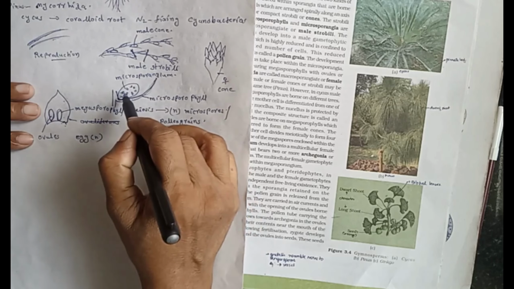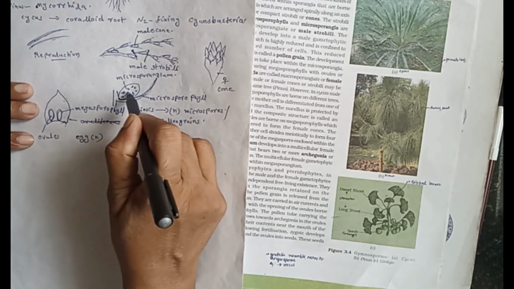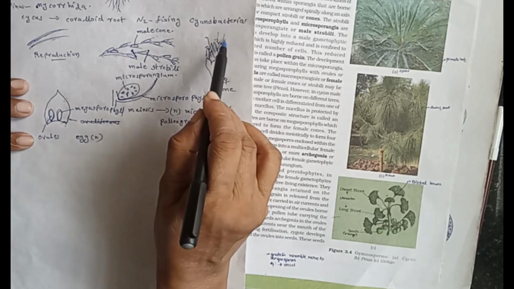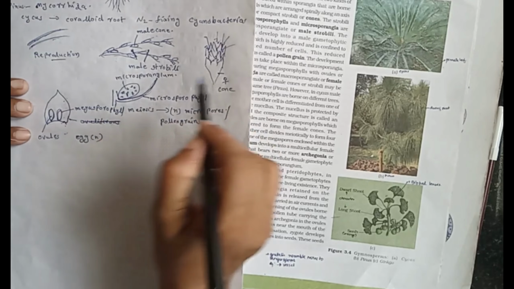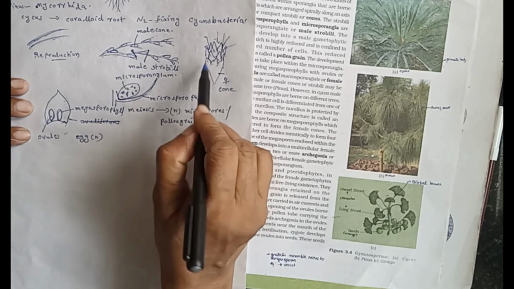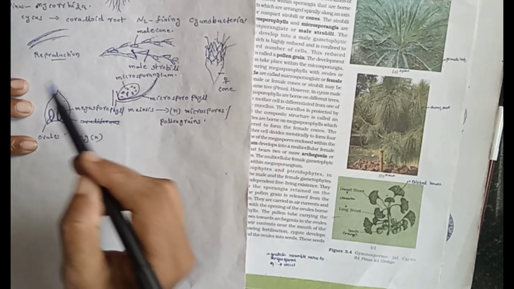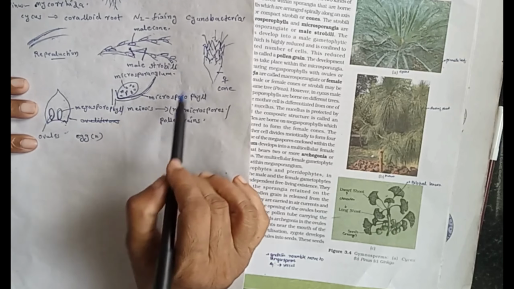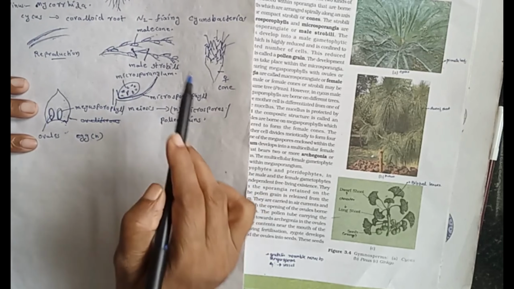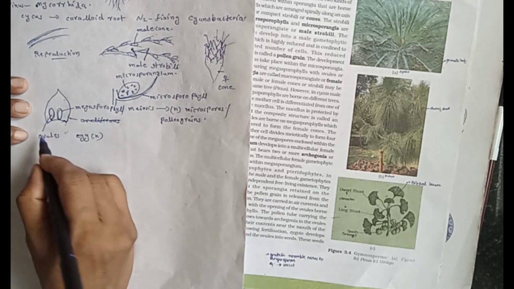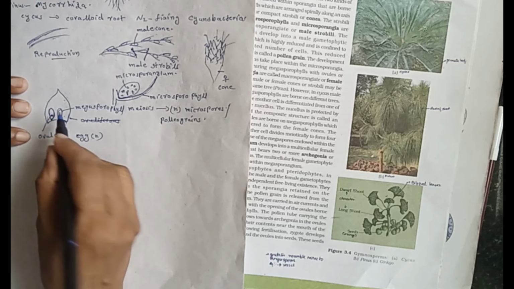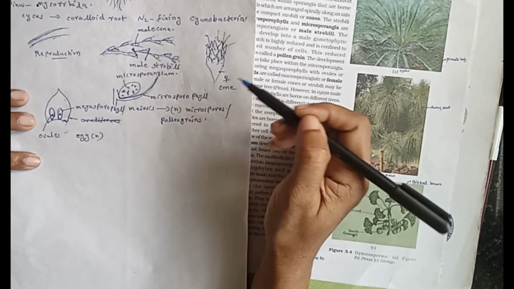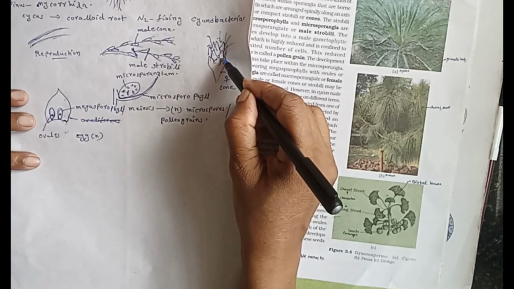Then haploid pollen grains shower into the female cone and fertilization takes place in the female cone. That is, the male gametes from the pollen grain fuse with the egg cell of the ovule to form diploid zygote inside the female cone.